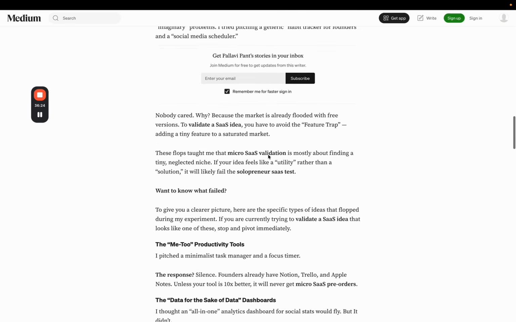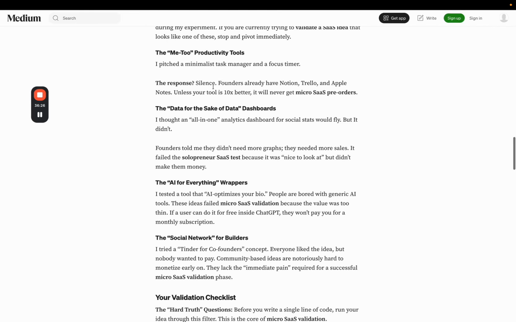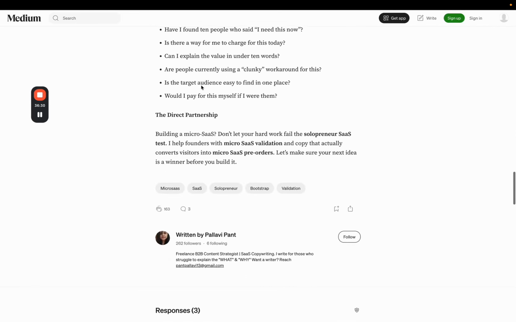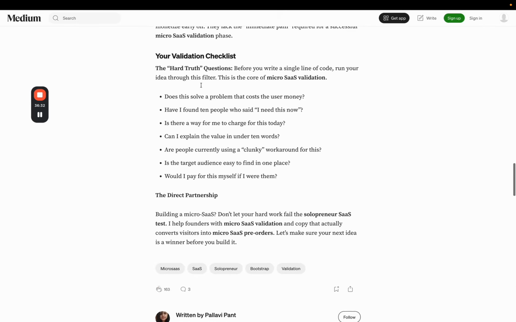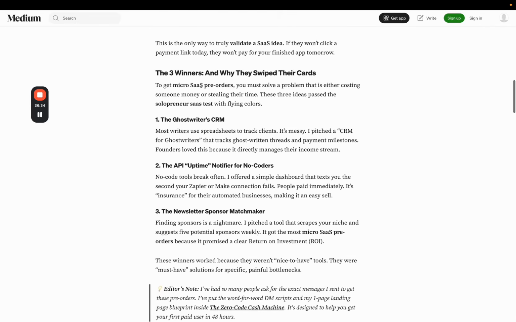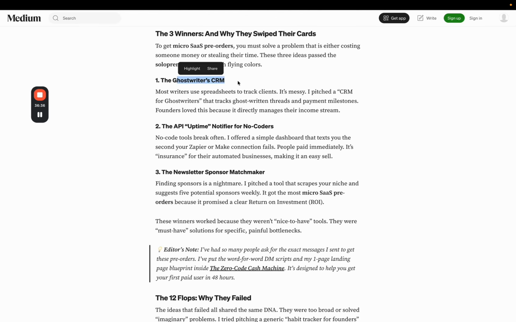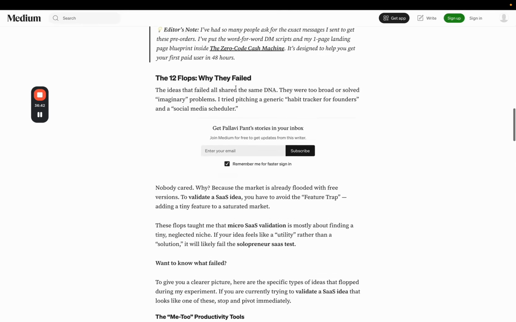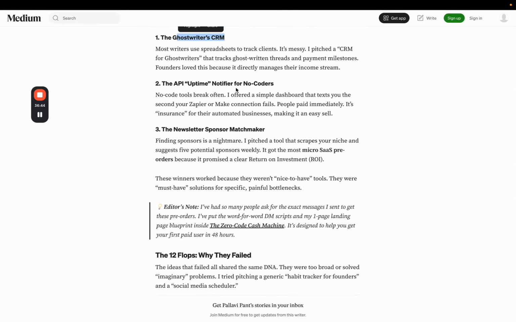Why they failed. Okay, the me-too apps. You have to see what is failing. The B2C SaaS apps are failing, right? And these are the three that actually worked. So, as I keep telling you, you have to build something that solves rich people's problems, because it's very hard to shift a consumer's behavior. You're basically adding to their life, not getting them rid of something they really want to get rid of.